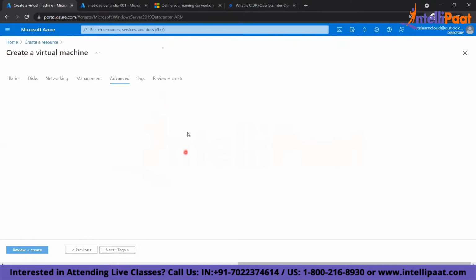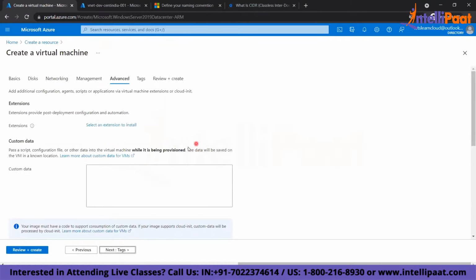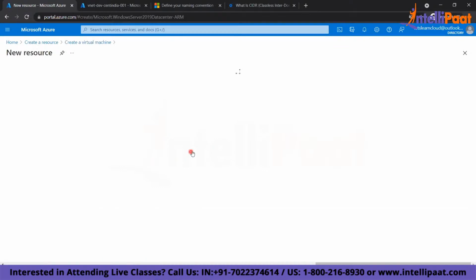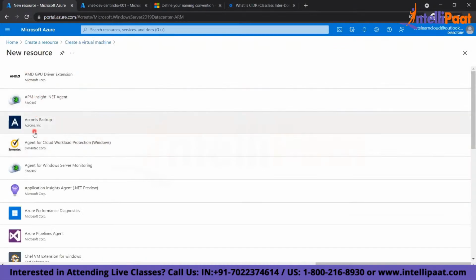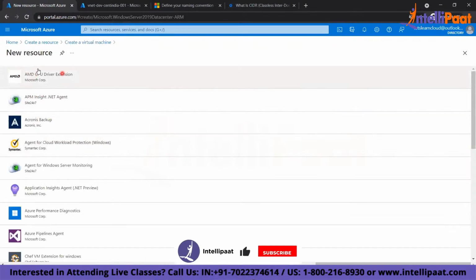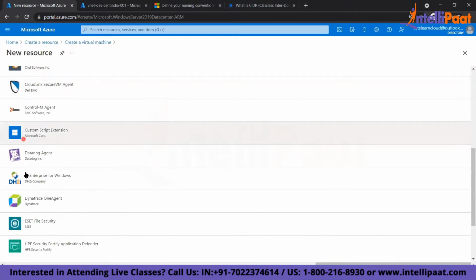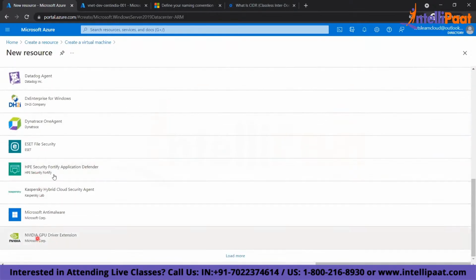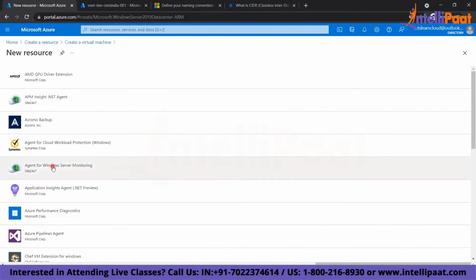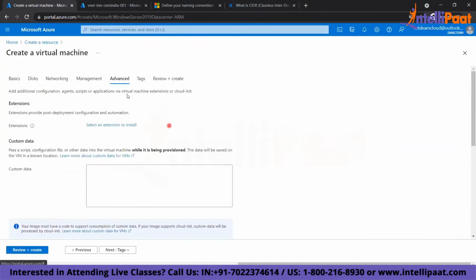Then you go to advanced. Now in the advanced section, there is something called extension. In the extension, you can install any software to the VM. Like if you need a GPU driver on the VM, or an antivirus, or other services for your virtual machine, you can install drivers, right? Whatever you need, you can install as an extension. So these are your extensions.